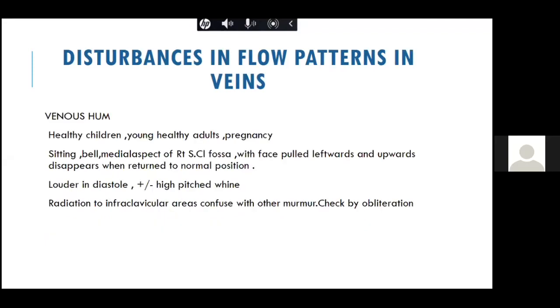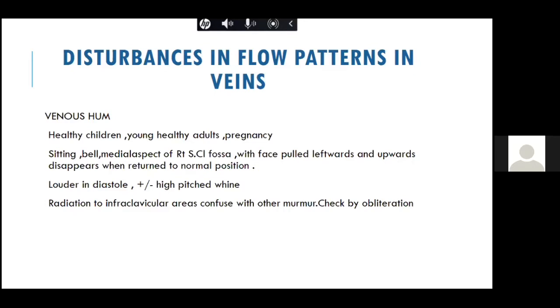Now, one of the important things which they may ask you in your exam is a venous hum. Venous hum mimics a continuous murmur. It is usually seen both in healthy children and young healthy adults, but it can also be organic in patients with anemia, thyrotoxicosis. It is because of the increased turbulence to the blood flow, best heard in the patient in sitting position and with the bell of the stethoscope.